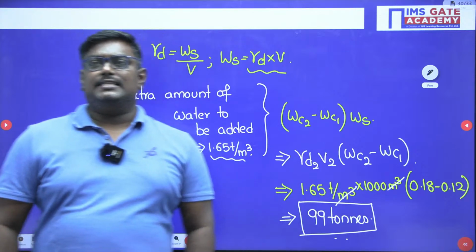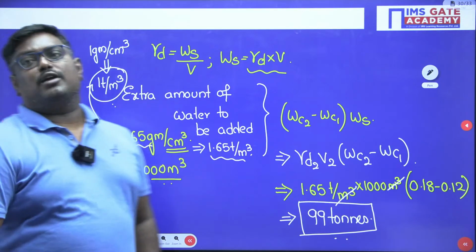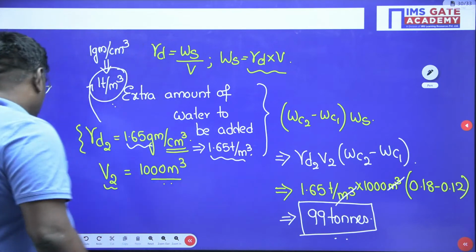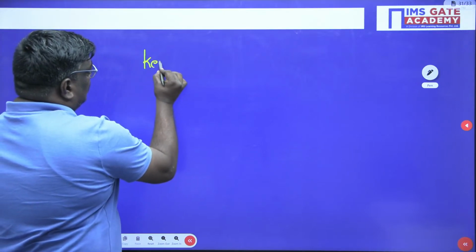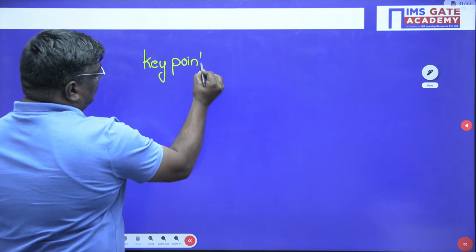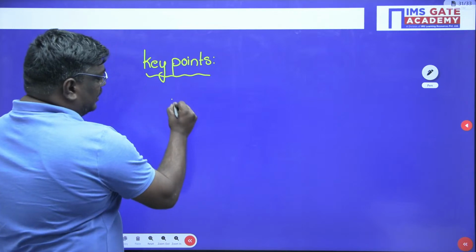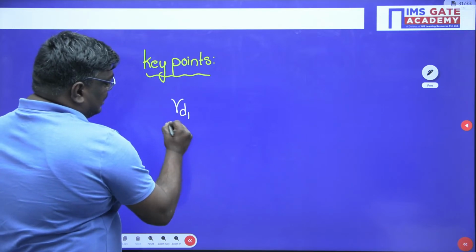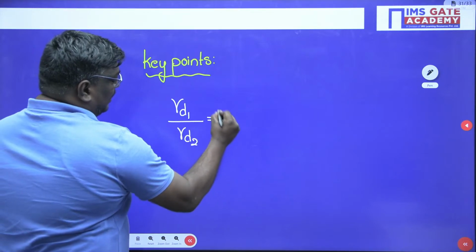So any doubts in this? It seems to be very simple, but you should be aware of this problem. So let me tell you the key points in this problem. Please understand, gamma D1 by gamma D2 is equal to V2 by V1.